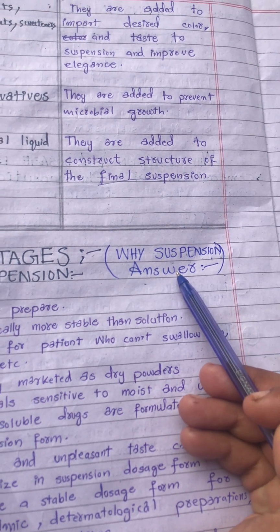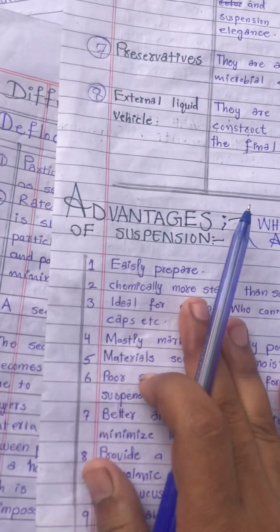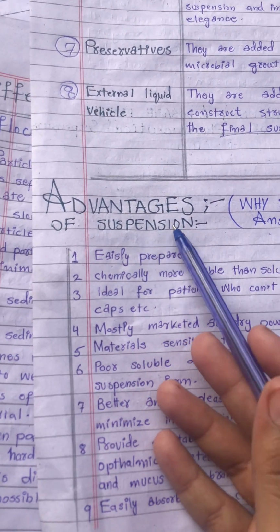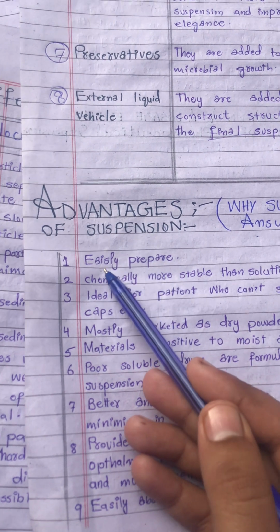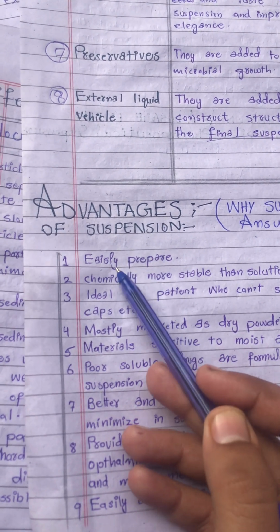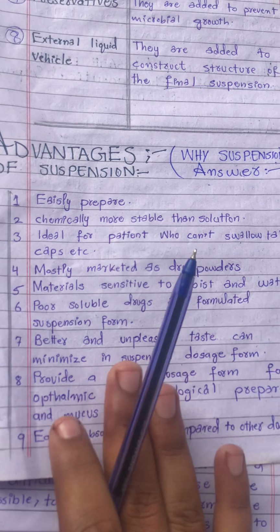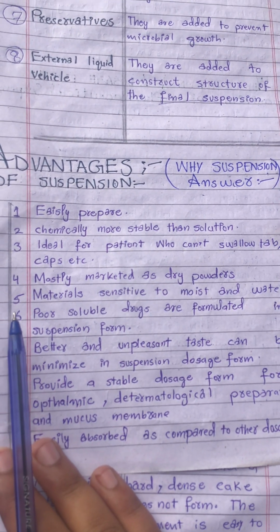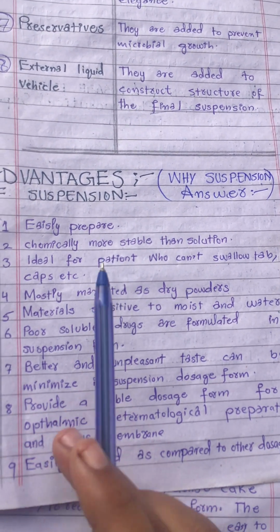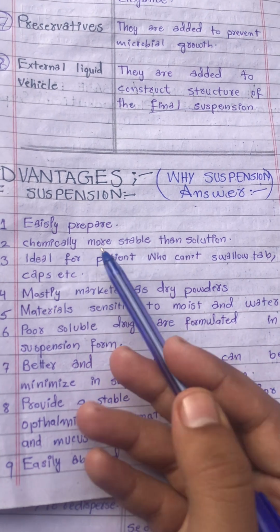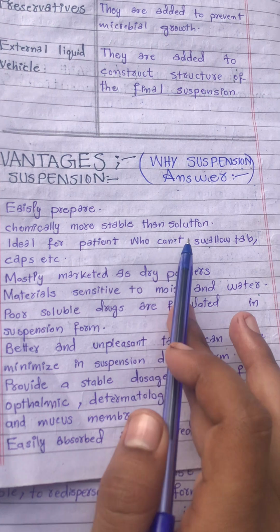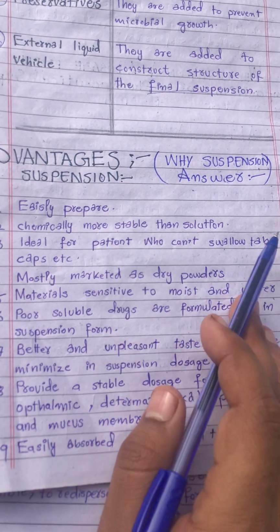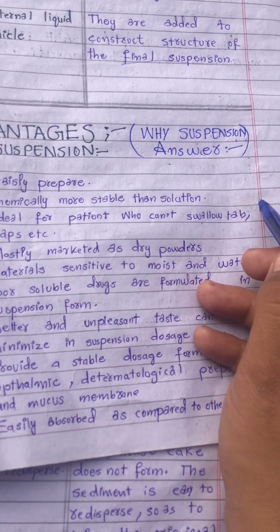Why suspension? So we use suspension. Advantages of suspensions: they are easily preparable, that it can be easily prepared. The very first advantage is that it is easily preparable, and the second is that it is chemically more stable than the solution. The third is that it is ideal for patients who cannot swallow tablets or capsules.